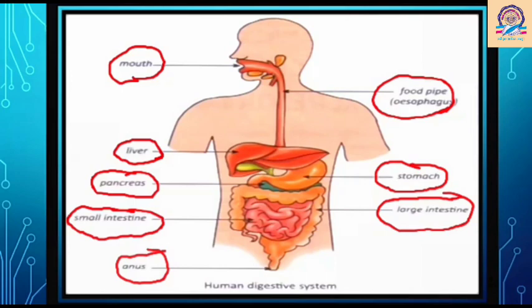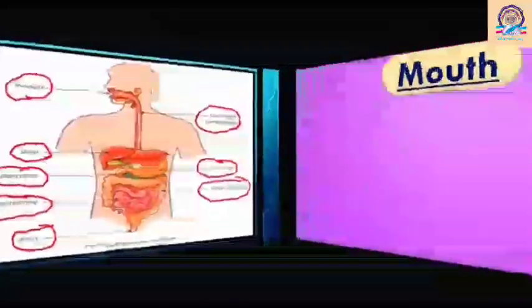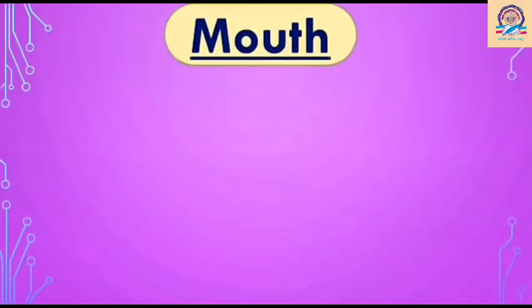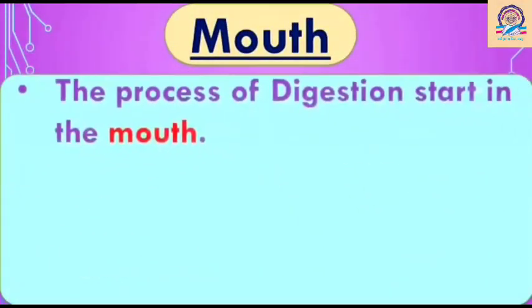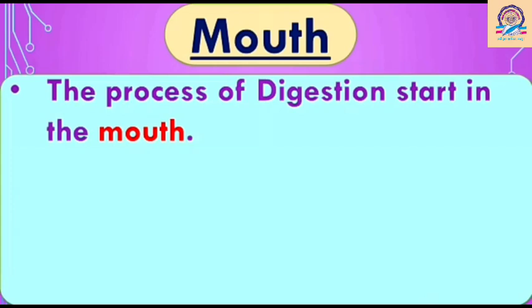Okay. Now let's have a look on these organs one by one. So first is mouth. The process of digestion starts in the mouth. In fact, digestion starts before you take your favorite food.